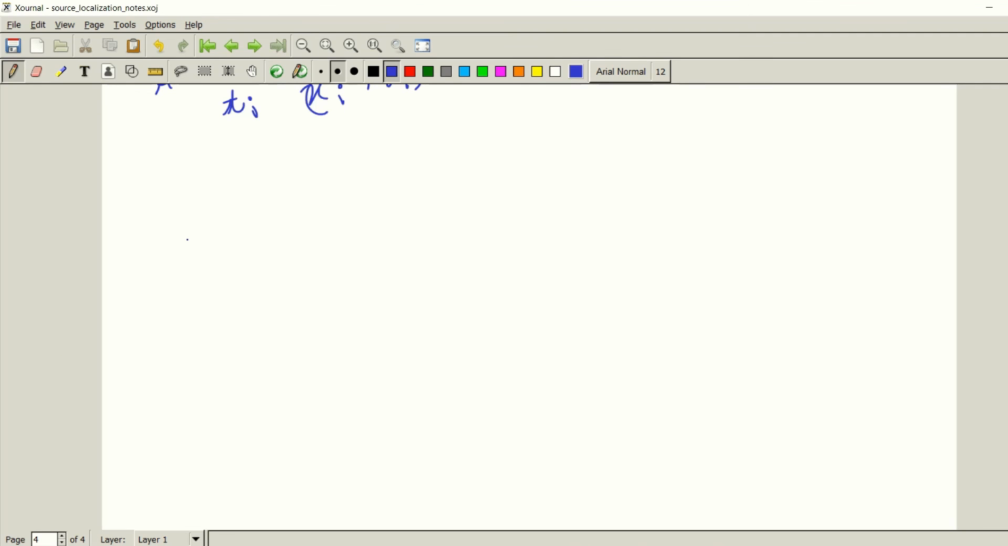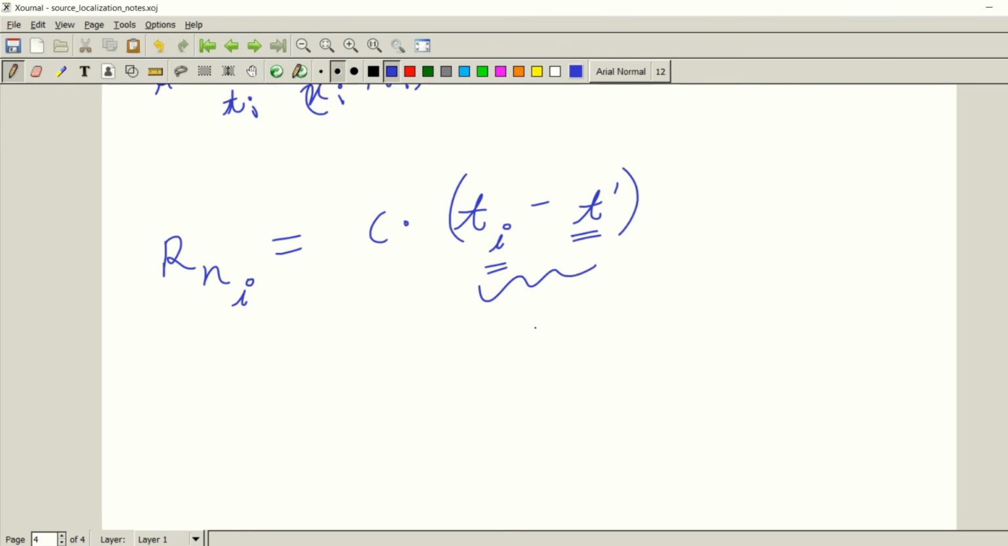Now, given this info, one can easily understand that this Rni is actually c times ti minus t dash. So, ti is basically the time at which the signal is received at the ith receiver. T dash is the time at which it was emitted from the source or the object. So this ti minus t dash is the delta t, the time it took for the EM wave to travel from the object to the receiver, for the ith receiver. And the c here denotes the speed of that EM wave in the space we are dealing with. And hence the speed multiplied with this time gives us the distance Rni.